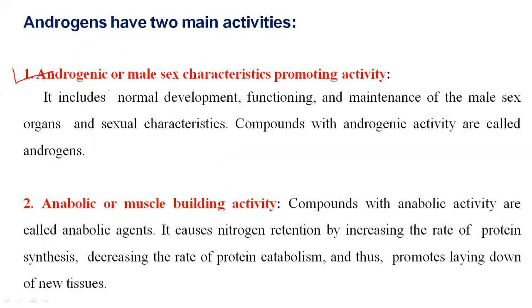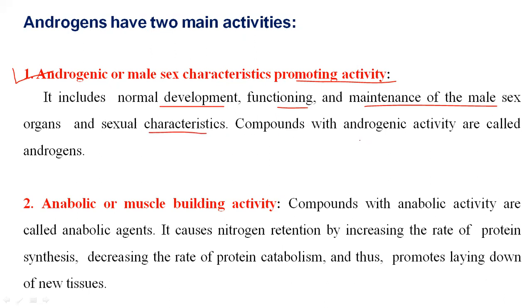The first activity is androgenic, or male sex characteristic promoting activity, which includes normal development and functioning of the human being, and maintenance of the male sex organs and sexual characteristics.